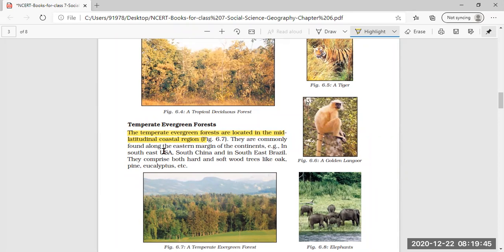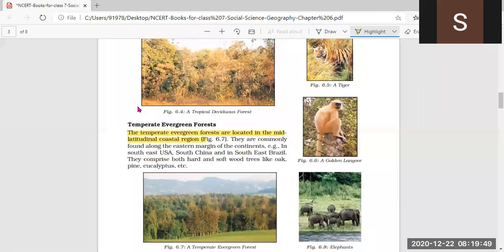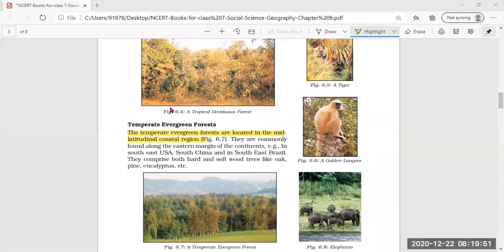These are the regions where temperate evergreen forests are found.